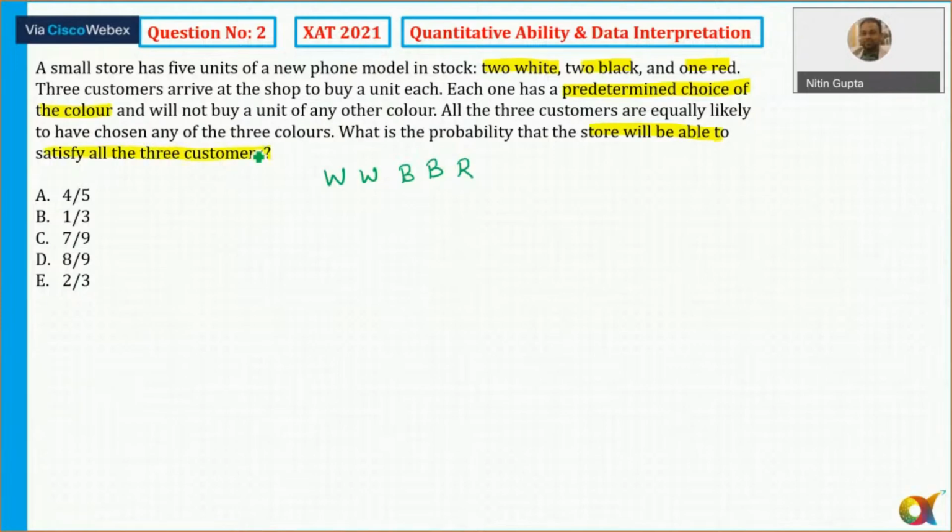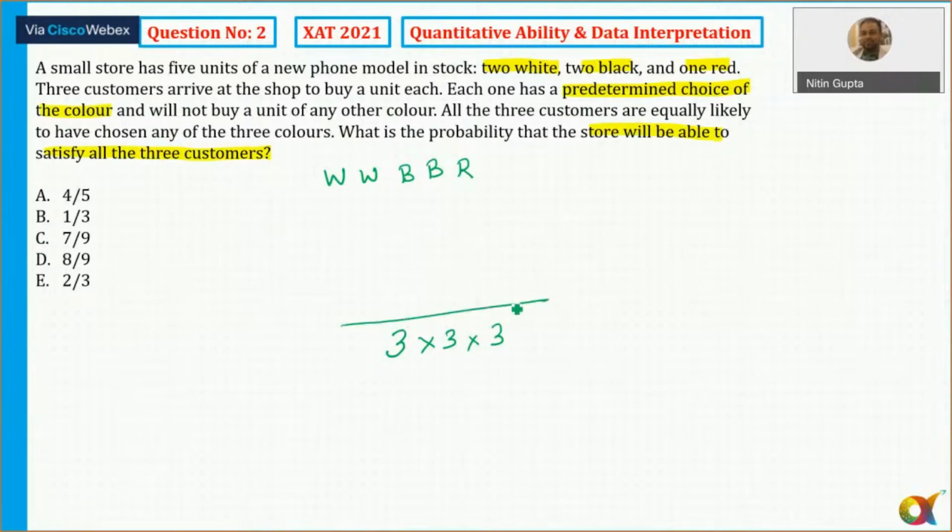First of all, I need to find out what the different possibilities are here. For the first customer, there are 3 possibilities: he can buy either white, black, or red. Similarly, for the second customer there are 3 possibilities, white, black, or red. For the third person also, 3 possibilities. So I can say 3 into 3 into 3. These are the possibilities, so this will be my sample space.